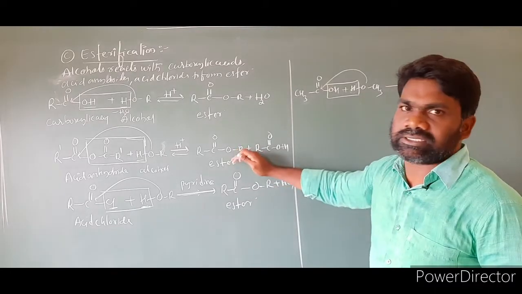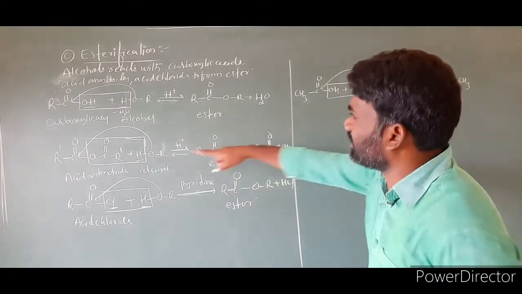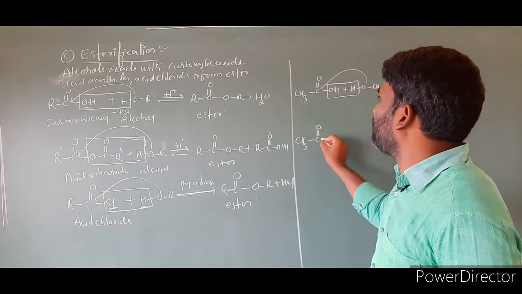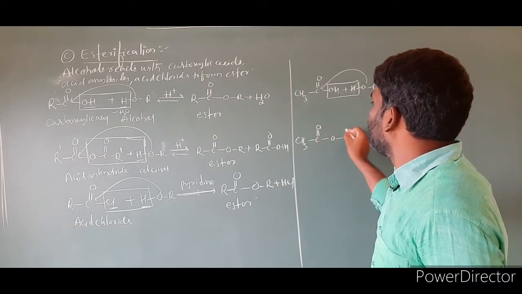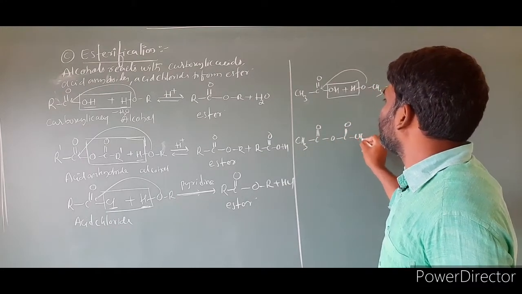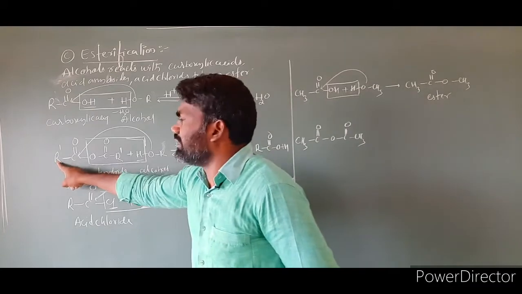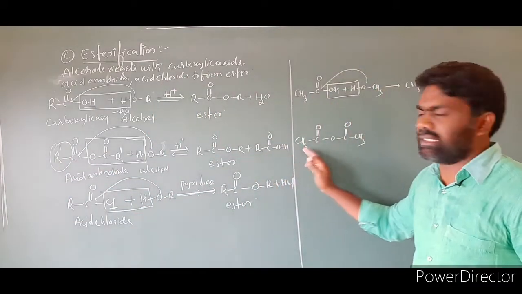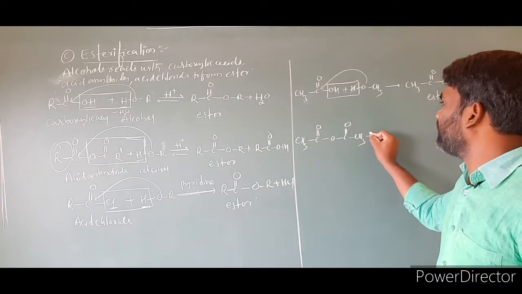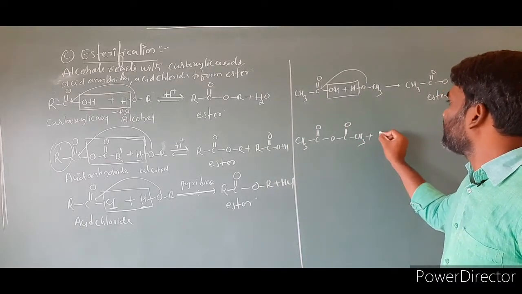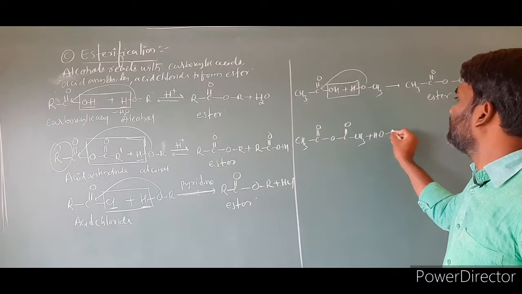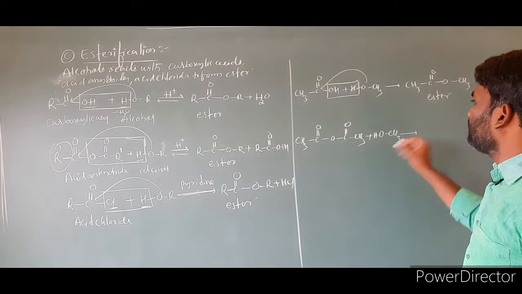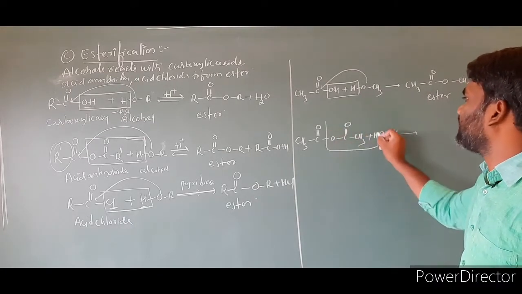And for the second case, you can take one example. What is the reaction? R I am taking CH3, C double bond O, C double bond O, CH3. In the place of R I took a methyl group, and in this case also I took a methyl group. This reacts with HOCH3, methyl alcohol. Then we have to remove this as acetic acid.